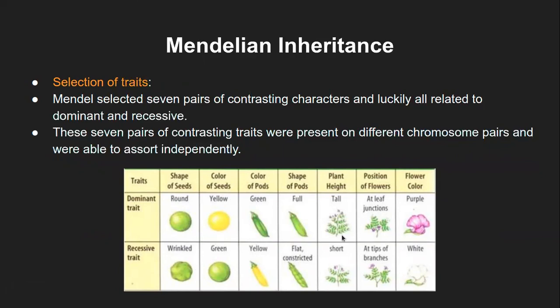But when he had to look for the plant height, or the position of the flower, or the flower color, he had to wait until the seed was sown for the next generation. These four characteristics can be studied immediately, as soon as you get the produce from the field of this first generation. But this you cannot know until and unless these seeds are sown into the soil.